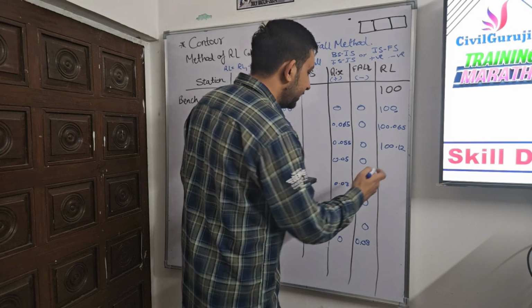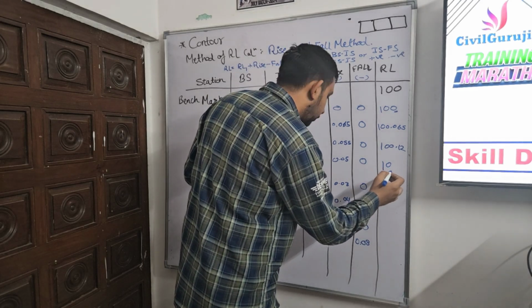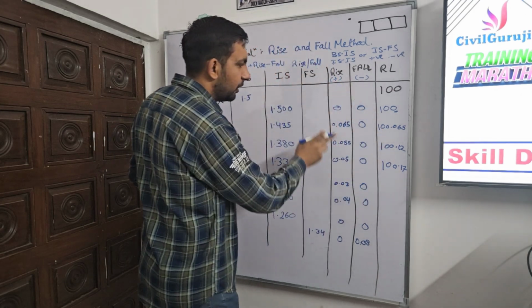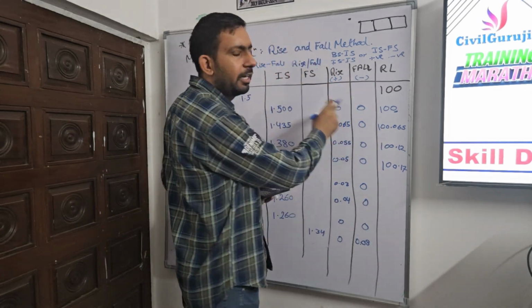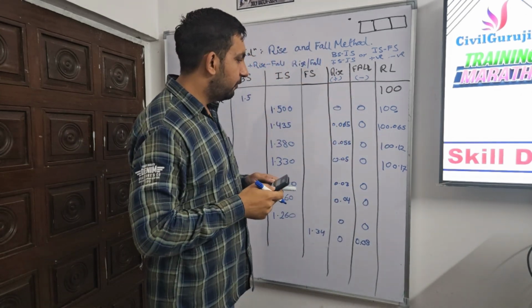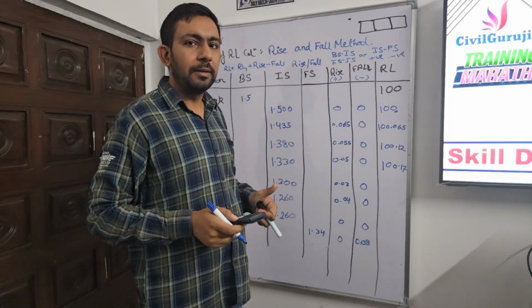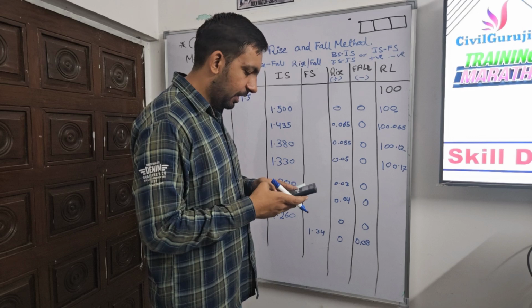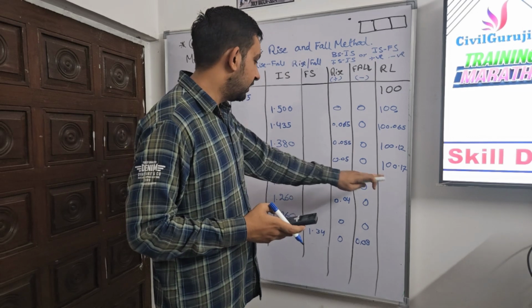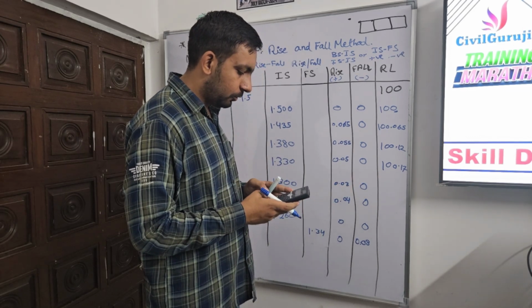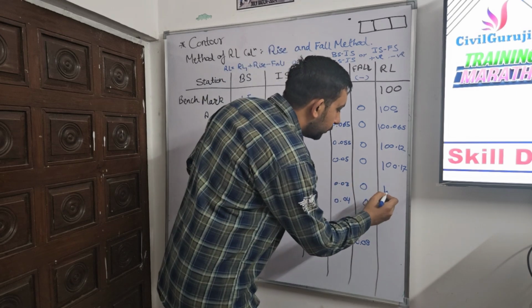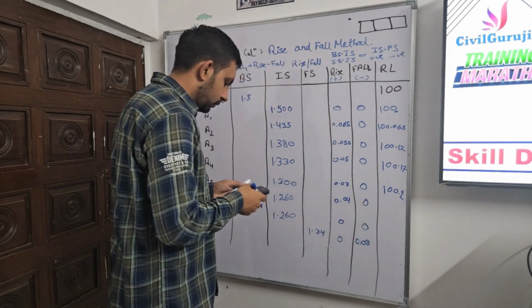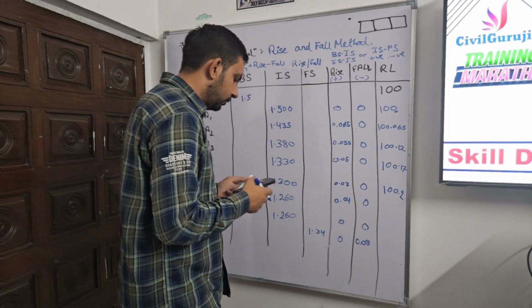Why are we only adding? Because we are not getting any fall here. While doing these calculations, we get either only rise or only fall. We can't get both at the same time. If you are getting both at the same time, then you are surely making a mistake. Now we came to 100.17, then we add 0.03, and it becomes 100.2. Now again 0.04.